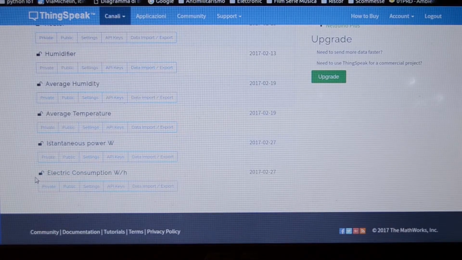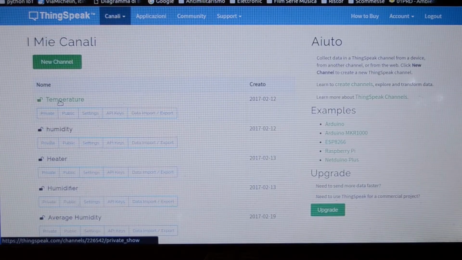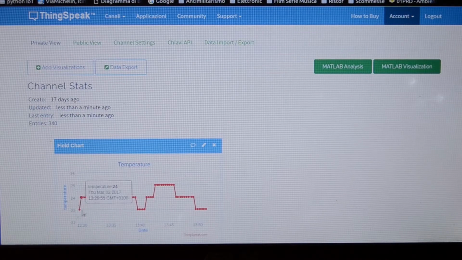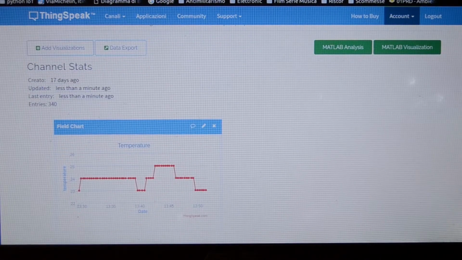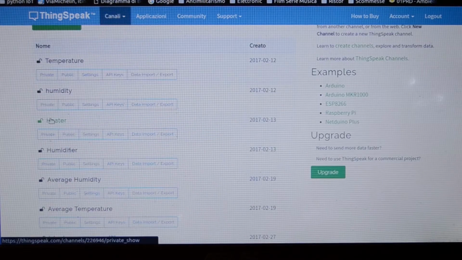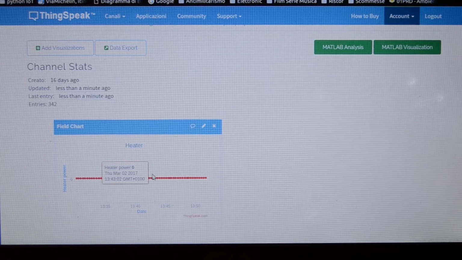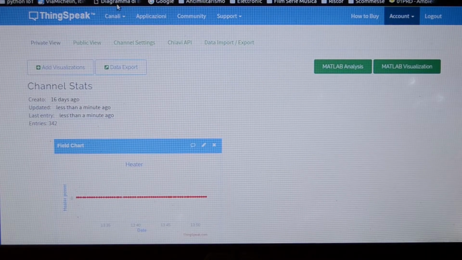In particular, the last two are really important for the user because they can make the user aware of the cost he is having. For all the channels that we are going to open, it's possible to see the trend of the data we collected over time. In this way the user can monitor the situation whenever he wants. The same we can see for the heater, that can be either on or off, and in particular we have a boolean value 0 and 1 that shows us if it is on or off.